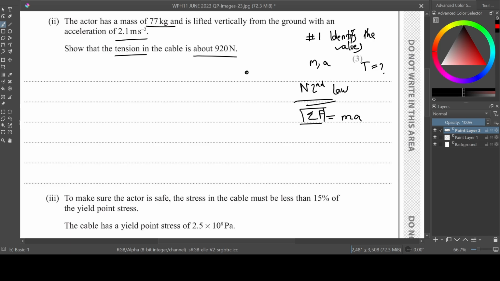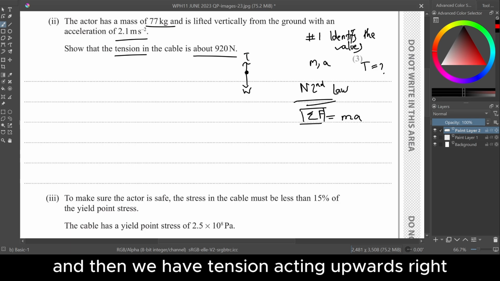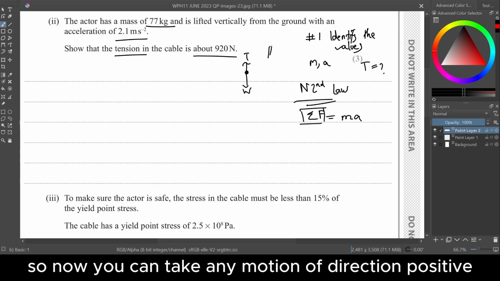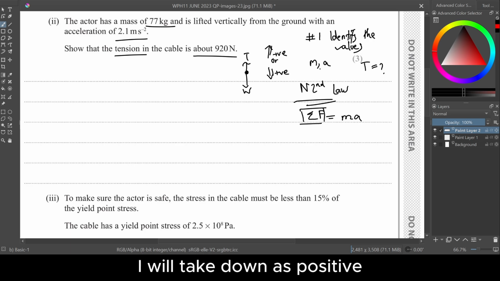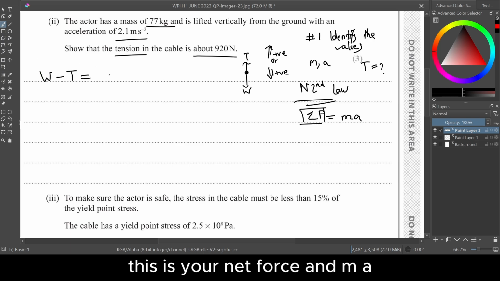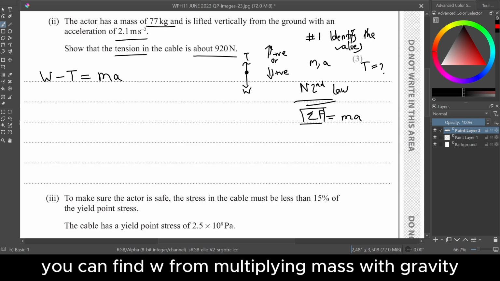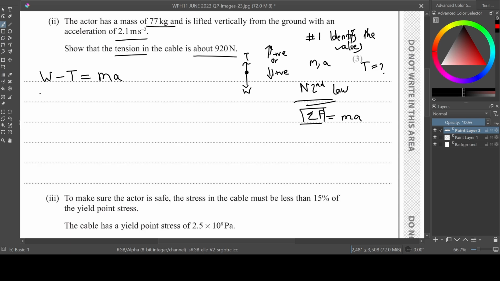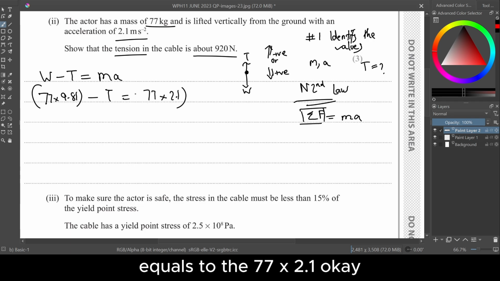So let me draw this. This is the actor. We have weight acting downwards, and then we have tension acting upwards, right? So now you can take any direction of motion as positive, up positive or down positive. I will take down as positive. So if you take down as positive, your tension will be negative. So it is written as W minus T. This is your net force, equal to ma. You don't have W, but you can find W by multiplying mass with gravity. W equals mg. So 77 times 9.81 minus tension equals 77 times 2.1.